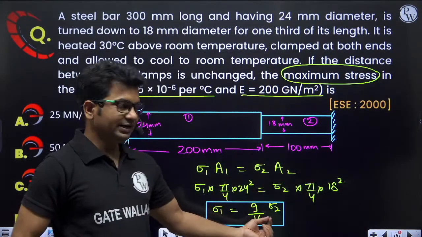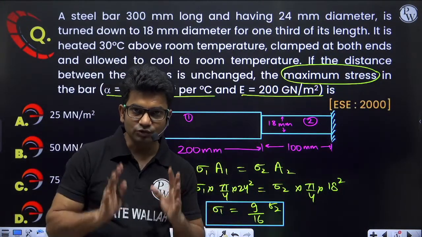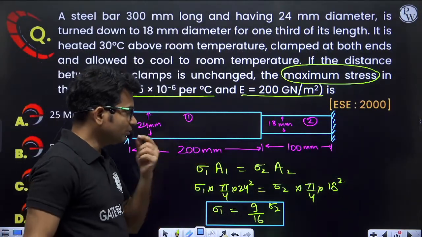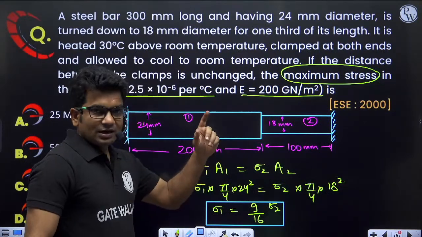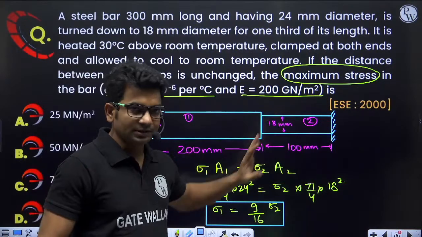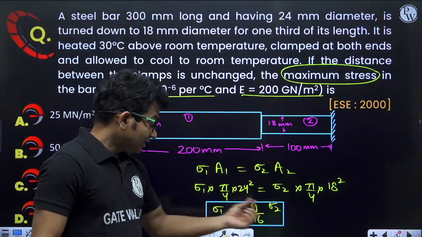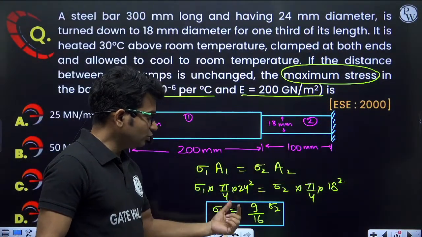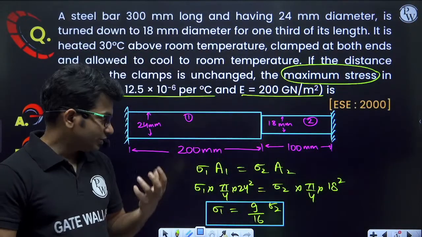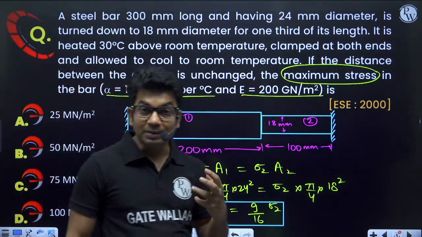I hope till this point everything is clear to you. Now let's move on to the next part. In the next part, I have to use the compatibility condition. Here the forces are the same, but stresses are different. So in order to calculate the stress, I need one more equation. That equation will come from the compatibility condition.